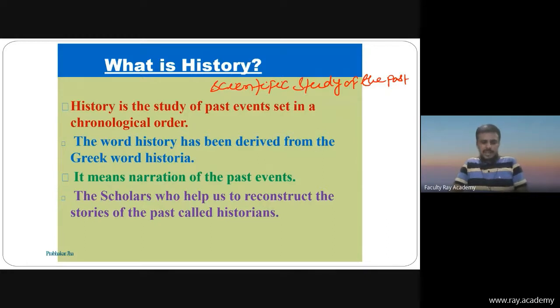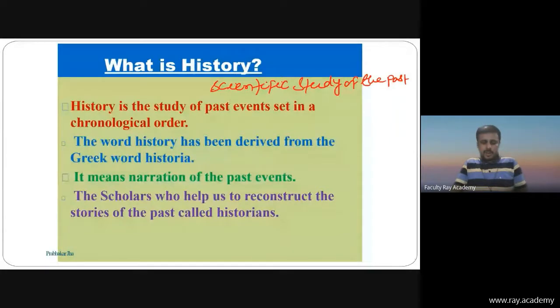So the series of events or facts that is connected with somebody or something is known as history.